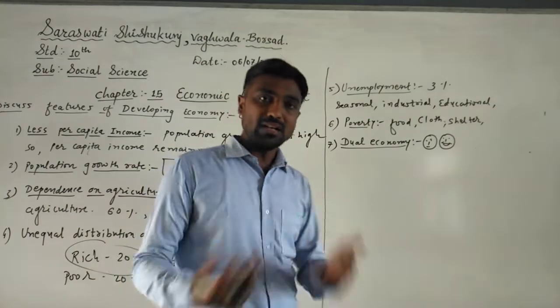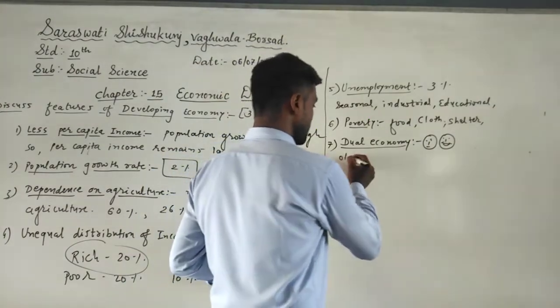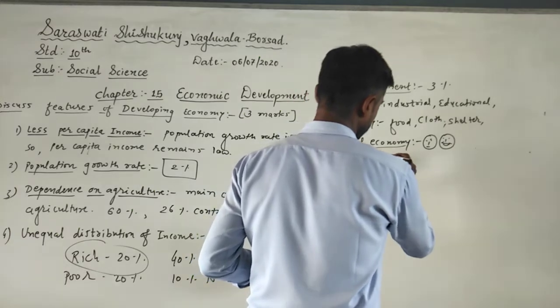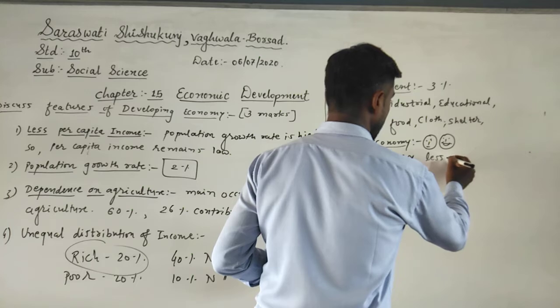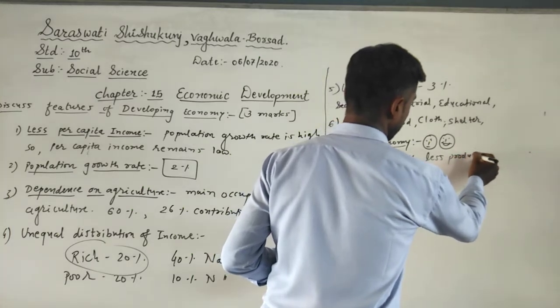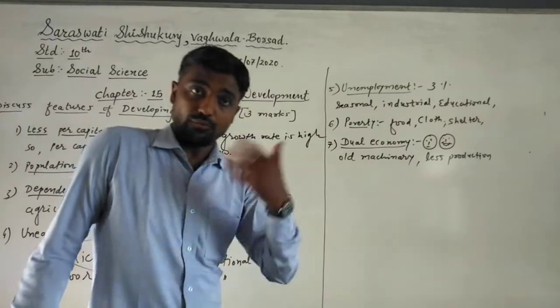Now just see what the dual economy is. In developing countries, on one side, villagers are using old machineries, production is less, and their life is not full of facilities.